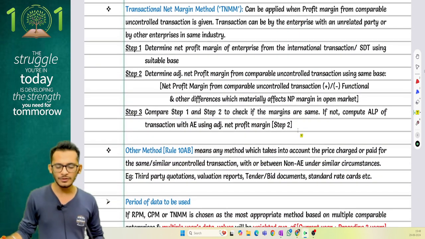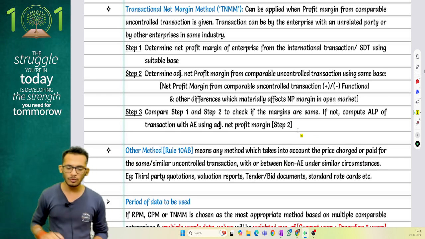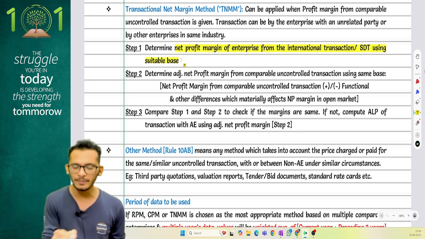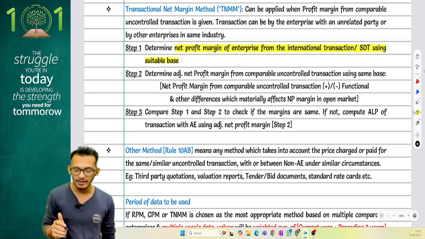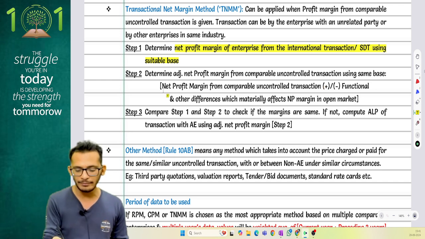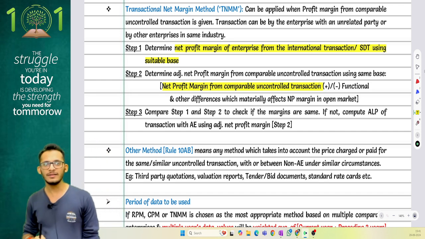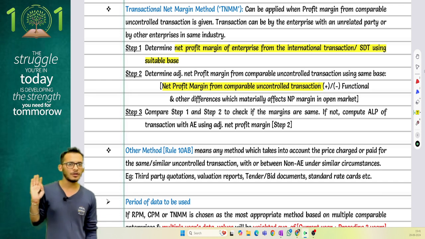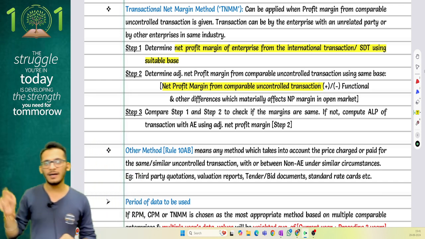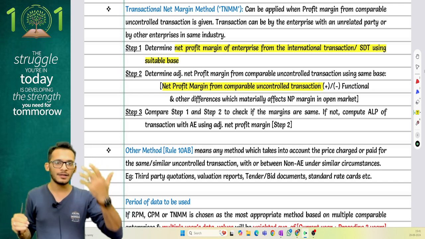Yes, and finally comes your transactional net margin method, the most common method which is there in transfer pricing, which comes and says do one thing. You determine the net profit margin of the enterprise from the international transaction using a suitable base. So first tell me what is the net profit margin. Second, determine the adjusted net profit margin from comparable uncontrolled transactions using the same base. Meaning, tell me what is the net profit margin from a third party, minus and plus all the material differences. Now compare both. If my net profit margin is same as their net profit margin, I am safe. If my net profit margin is lower, I am getting a transfer pricing adjustment to it.